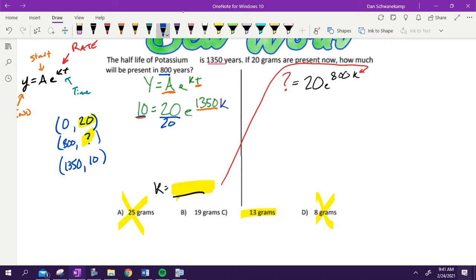Yes, sir. Divide by 20, divide by 20. Cool, that's 1/2. I got to get k by itself. So what else do I need to do? Take the natural log of both sides. That's going to cancel. Natural log of 1/2. What else do I need to do? I want to get k by itself. Divide by 1,350 because I want to get rid of that stuff right there. That's going to be my k.